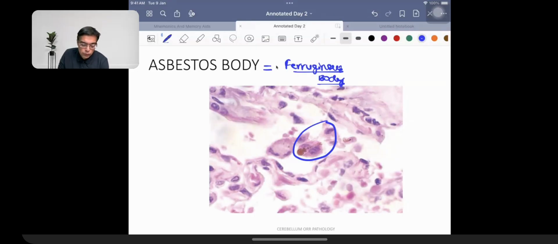What you were given as an exam question over here was that there was a person who is working in industry. This patient is coming to you because he's having dry cough. He was also having the presence of a tightness in the chest. And when you were doing the examination of the lungs of this patient, in the biopsy, you were having the presence of an appearance which is given the name of shish kebab appearance. Shish kebab appearance. So asbestos particle is going to be having the presence of a shish kebab appearance. That is what you need to remember. So that is another way of asking a question in the exam.